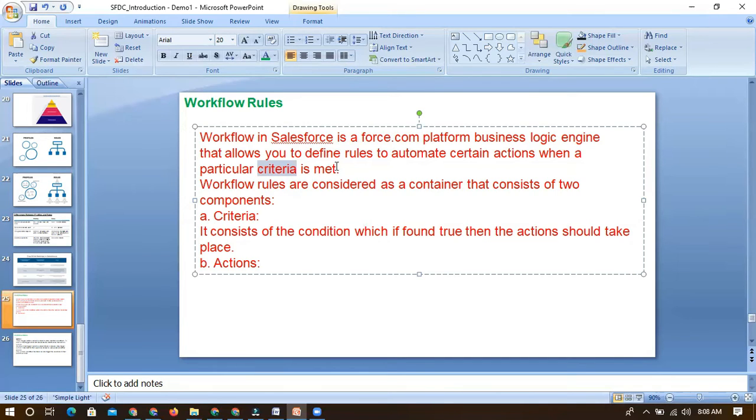But now, let's say I have created one record. If that record meets my criteria, then in that case I can perform one action. Let's consider I create a patient record.